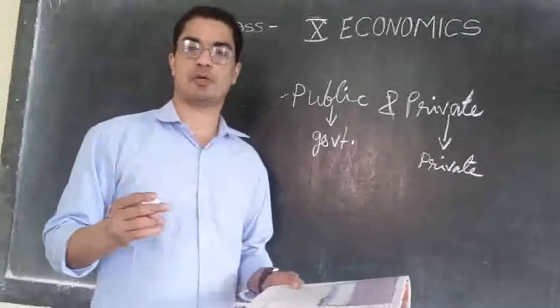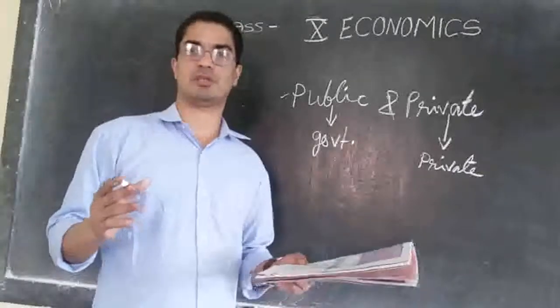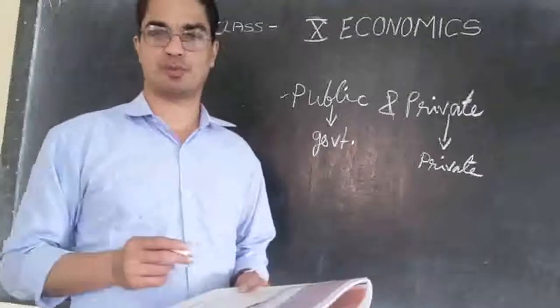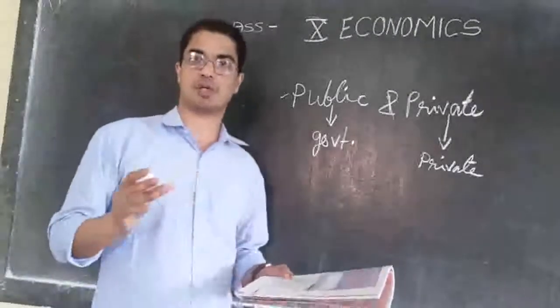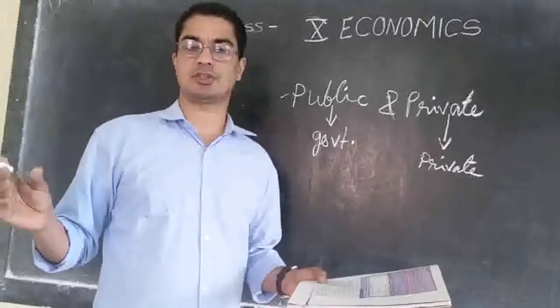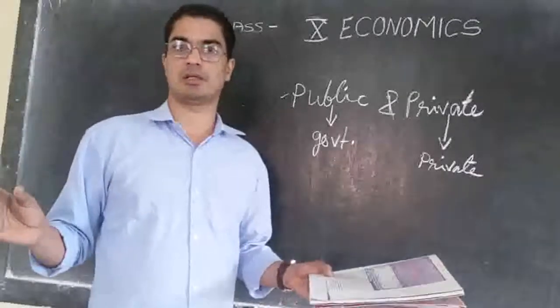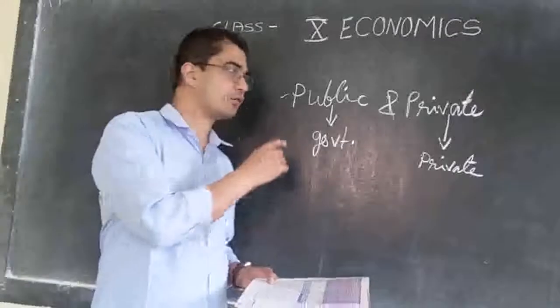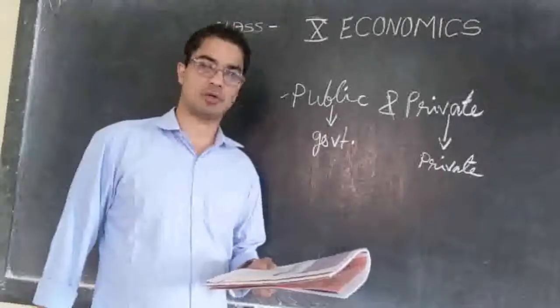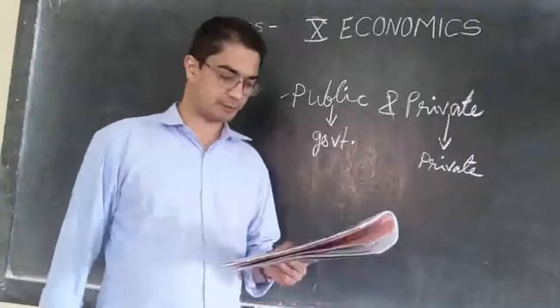Private people may not be able to do it because they may not have so much money. Therefore, most of those important things which are common and essential for the public are all done by the government. That means they are all in the public sector.